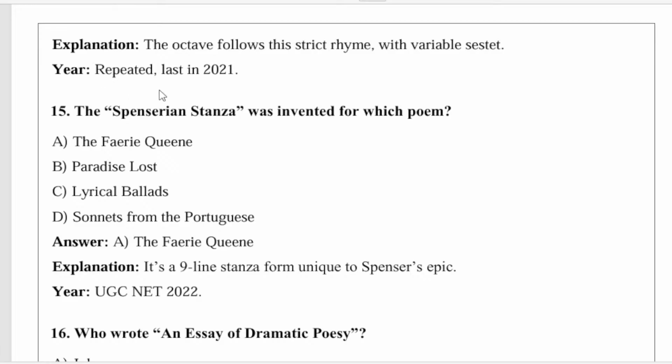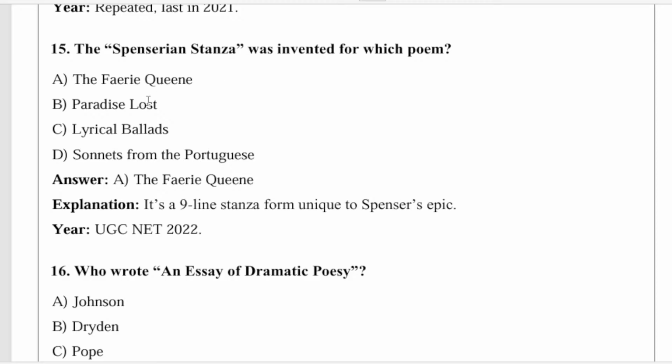Next, the Spenserian stanza was invented for which poem? The correct answer is The Faerie Queene. It's a 9-line stanza unique to Spenser's epic. This question appeared in UGC NET 2022.